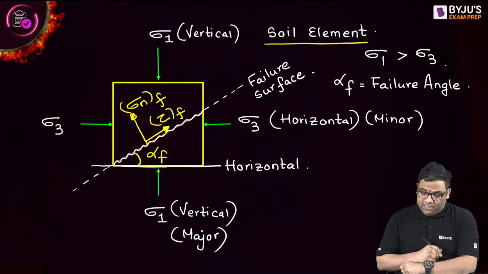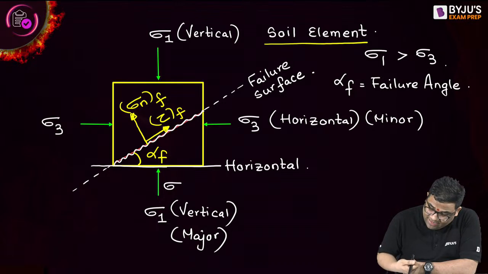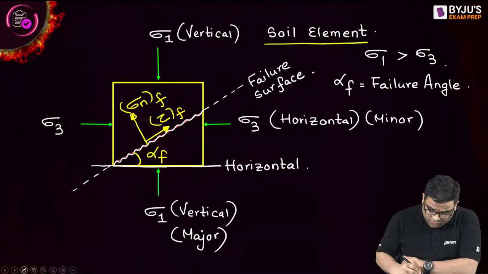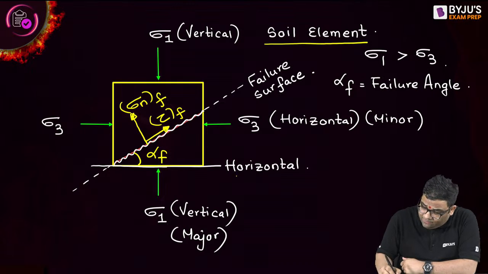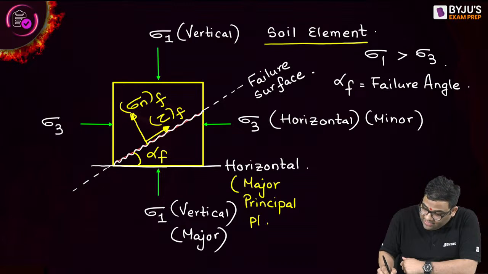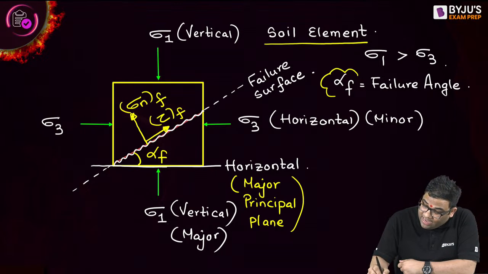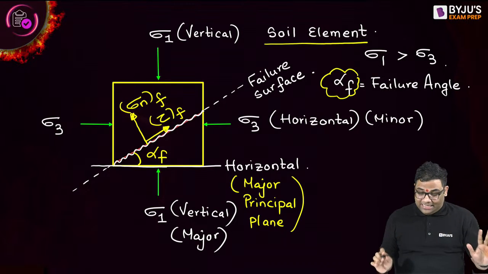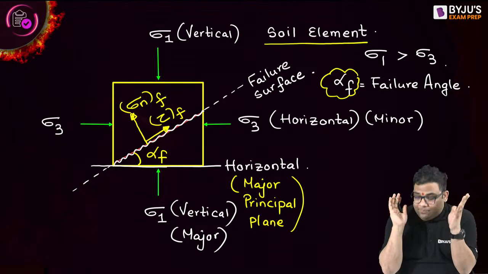Now this failure angle is with the horizontal. On this horizontal plane, sigma 1 is acting. So can I say this horizontal plane is also the major principal plane? Yes, this horizontal plane is also the major principal plane, and this particular angle alpha f, the failure angle, is made with the horizontal, or I can say the major principal plane.